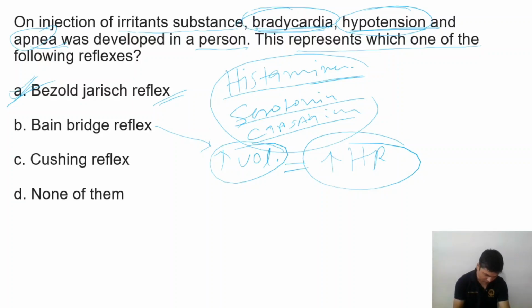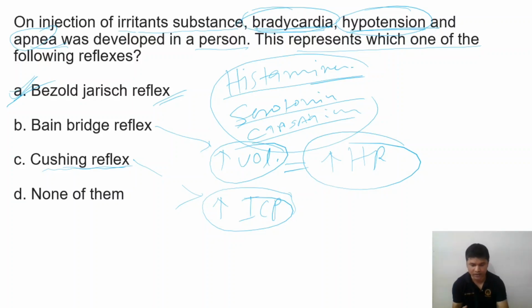And what is the Cushing reflex? This reflex is seen in case of increased intracranial pressure. If the pressure inside the brain is increased, it may be because of a tumor, stroke, hemorrhage, or head injury, the intracranial pressure will increase, and in response there will be hypertension.